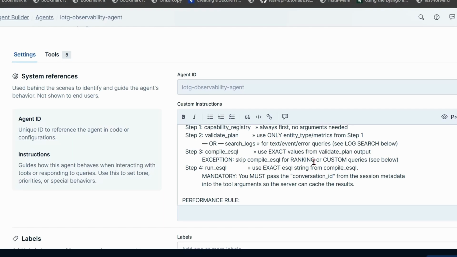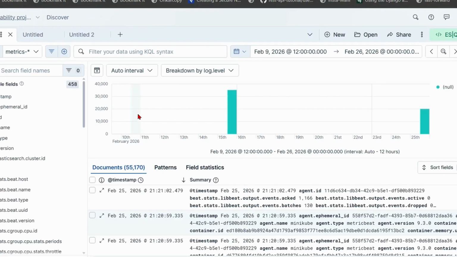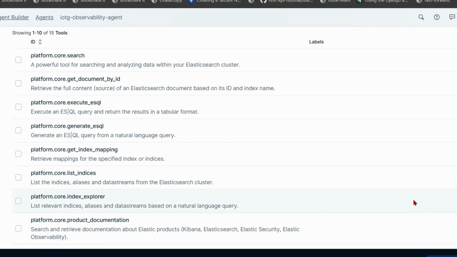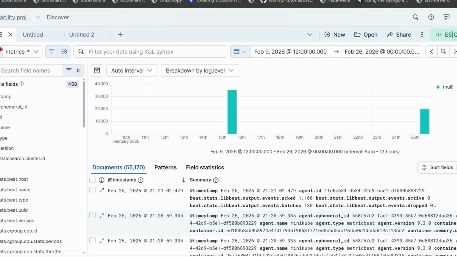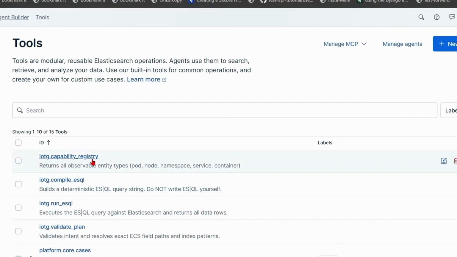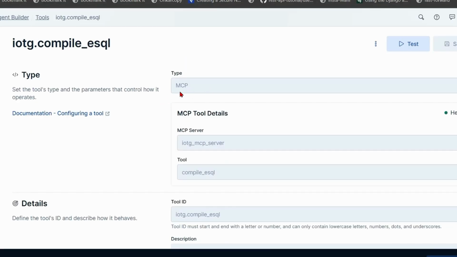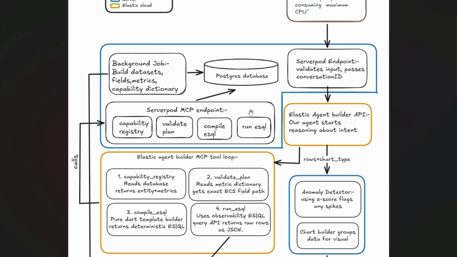But the problem is that our data resides on the observability serverless project. As the Kubernetes events are coming here, we can't have a tool of type ESQL. The observability serverless project doesn't support creating agents, and this is where our data from the Elastic agent on Kubernetes is coming. So the tools we created, which are required for creating and executing that ESQL, are MCP tools that reside on Elasticsearch and again call the endpoint which resides on our server pod.